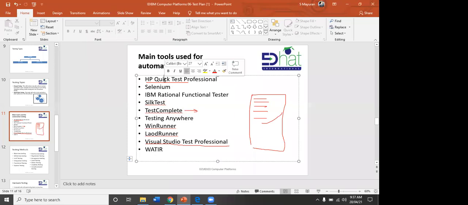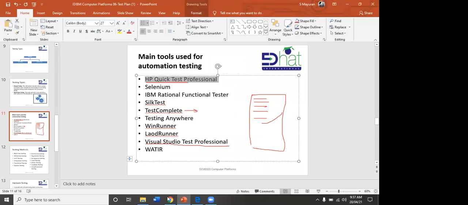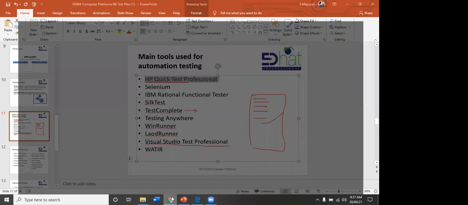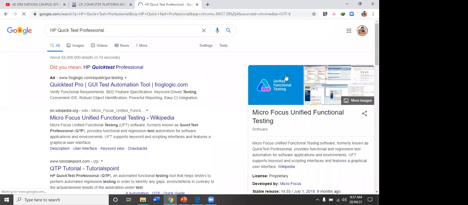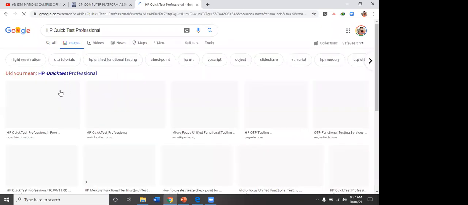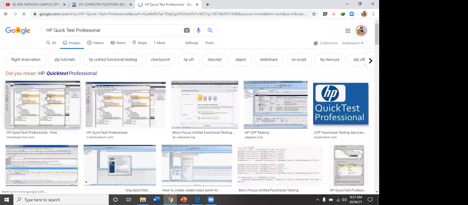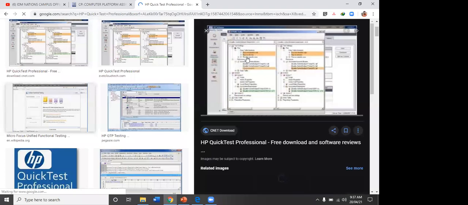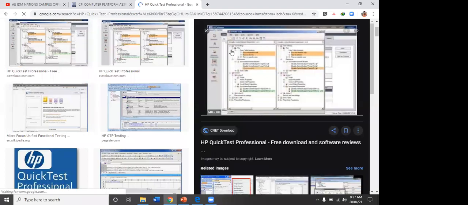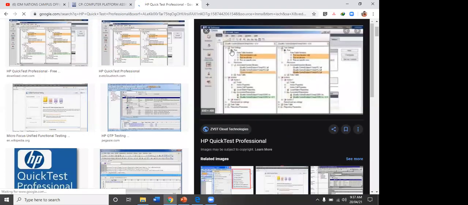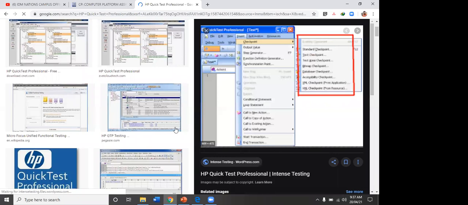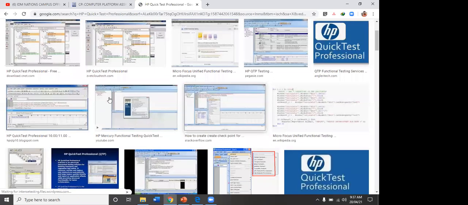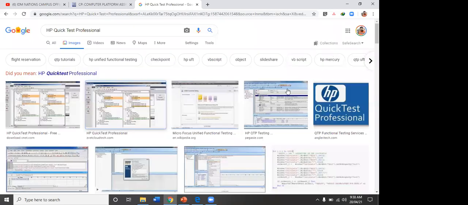For example, I'll just show you this HP Quick Test Professional. They will create the automatic task. Here you can see this is the interface.